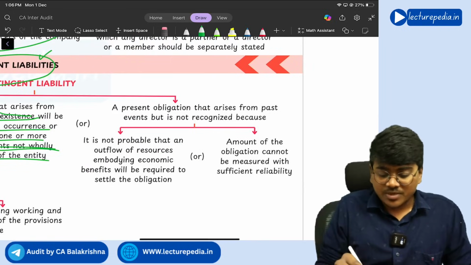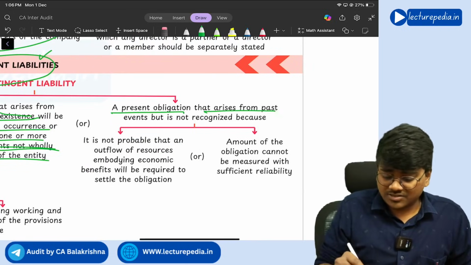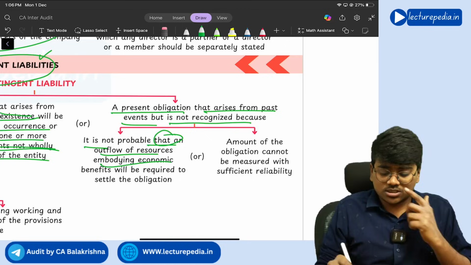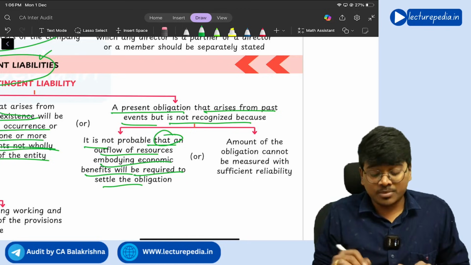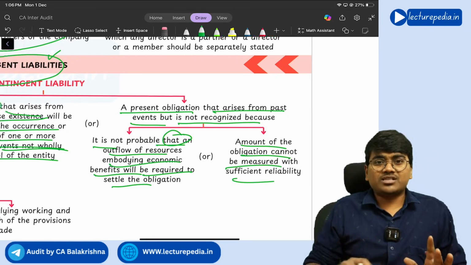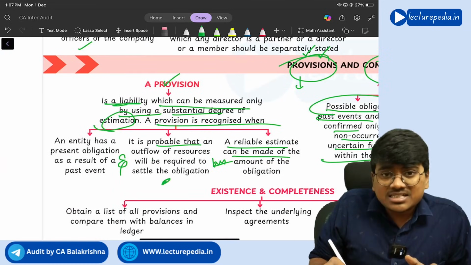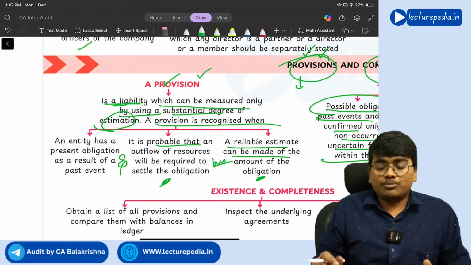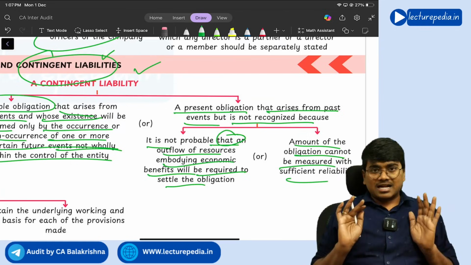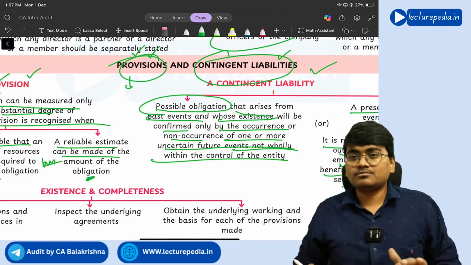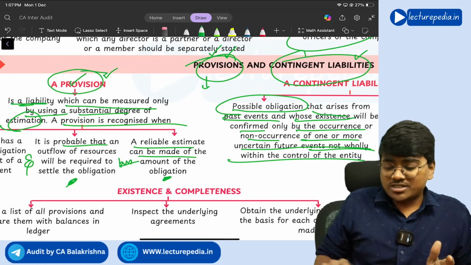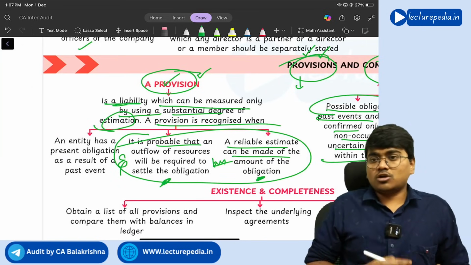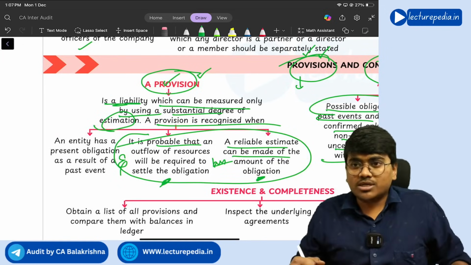Or another definition: a present obligation is there, arising from a past event, but it is not recognized because it is not probable that an outflow of resources embodying economic benefits will be required to settle the obligation, or the amount of the obligation cannot be measured sufficiently reliably. That means if either of these conditions, or both, are not satisfied, then instead of creating a provision, you will treat it as a contingent liability. Understood? Yes. So from the definition of a provision only, you can derive the definition of contingent liability. If any of these two conditions are not satisfied, you will treat it as a contingent liability.